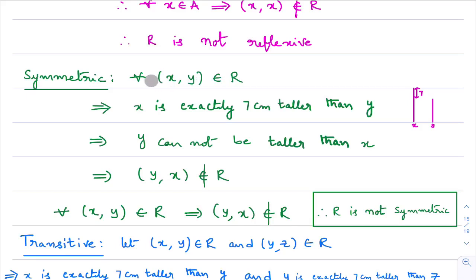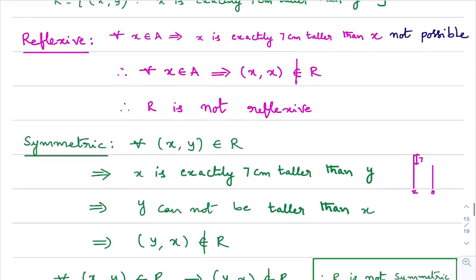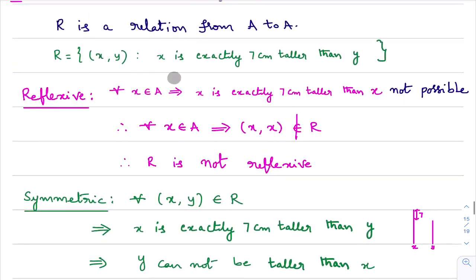So I take one ordered pair (x, y) in the relation. What type of ordered pairs does this relation contain? If x is exactly 7 centimeters taller than y, then the ordered pair (x, y) belongs to the relation. Try to understand.